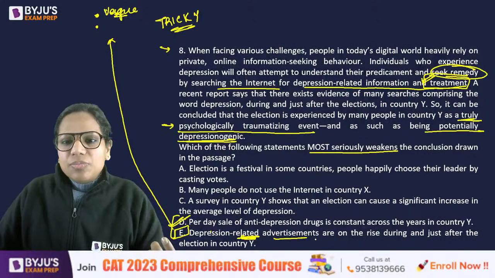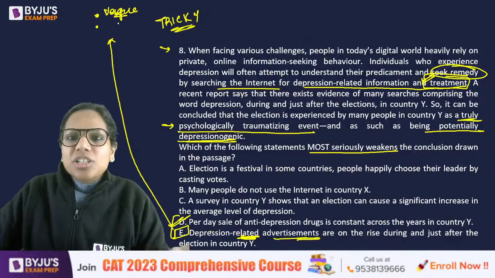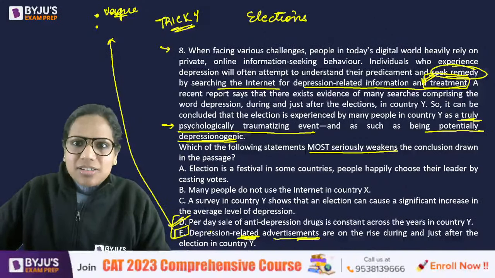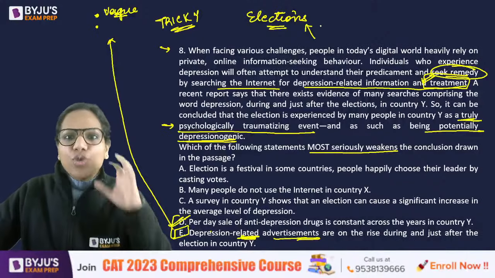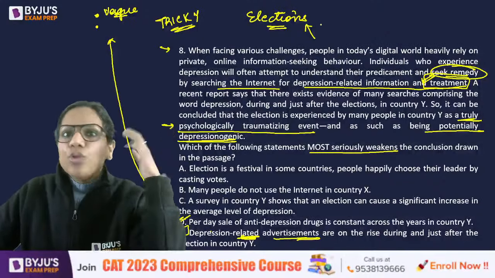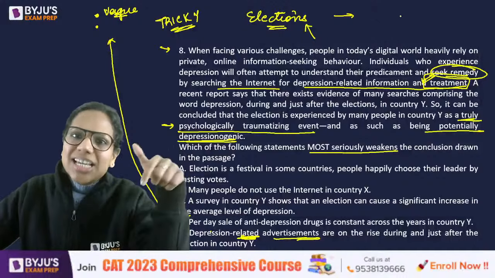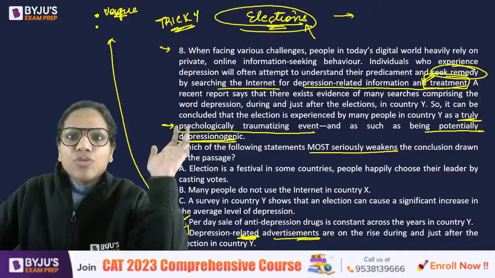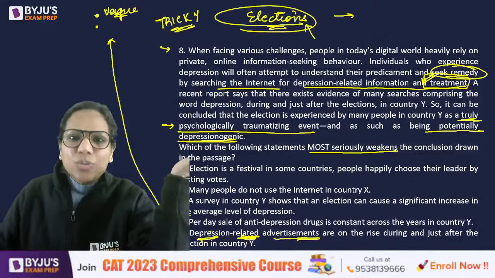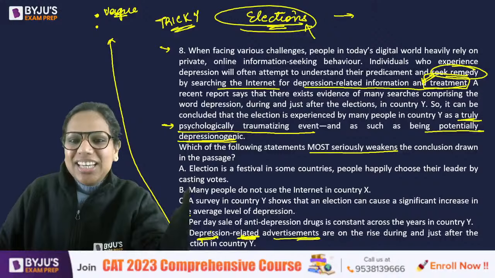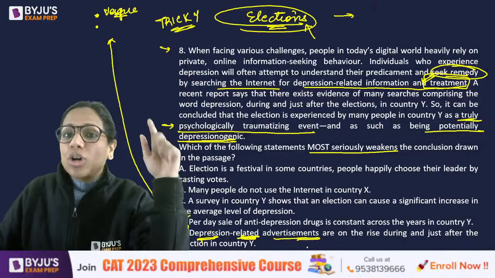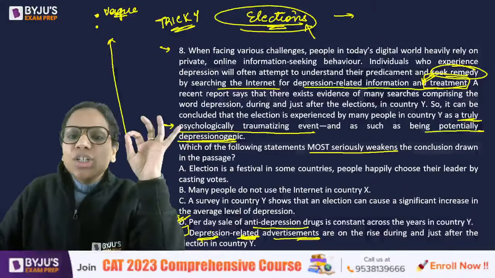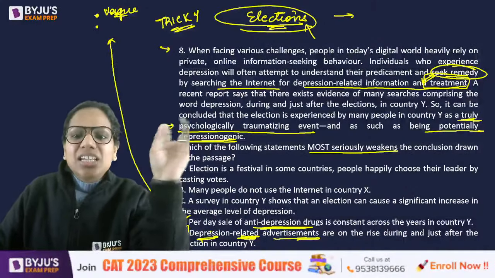Similarly, where are these advertisements being played? What is their relation with elections? As in, let's say I am somebody who's involved in the elections, so I'm following it on TV, but where are these advertisements being broadcast, being telecast? That has not been stated. So maybe somebody who's following elections is not even watching these advertisements. That is my contention. Plus it's a little vague as compared to D, which clearly talks about remedy or treatment, anti-depression drugs.